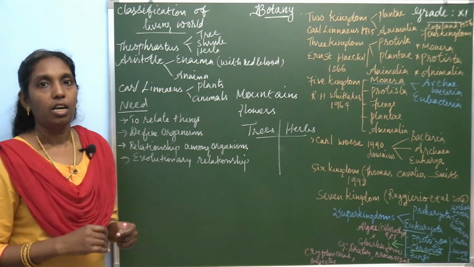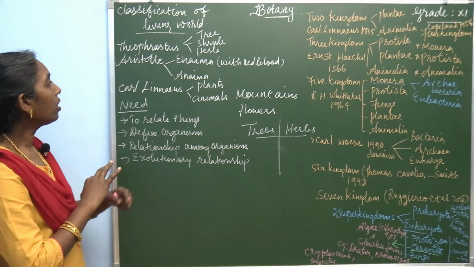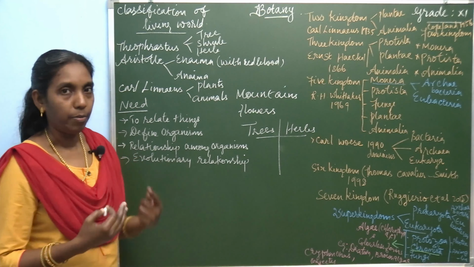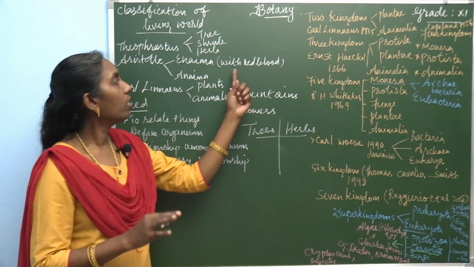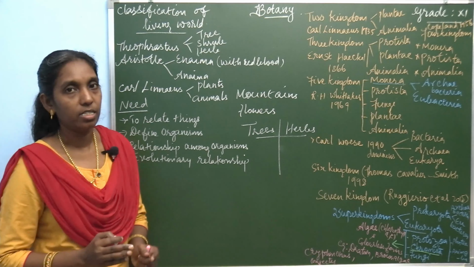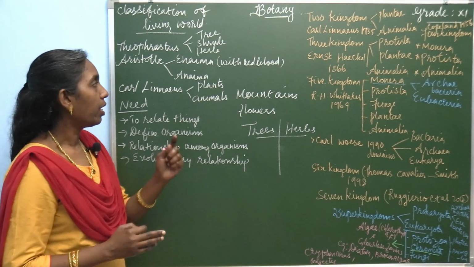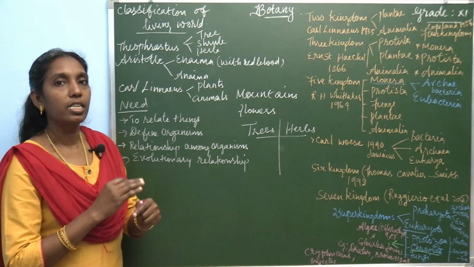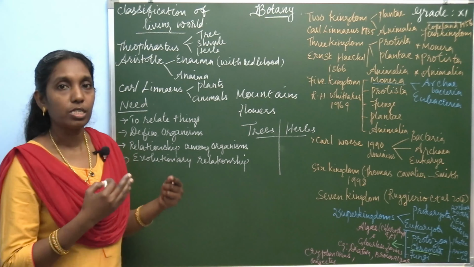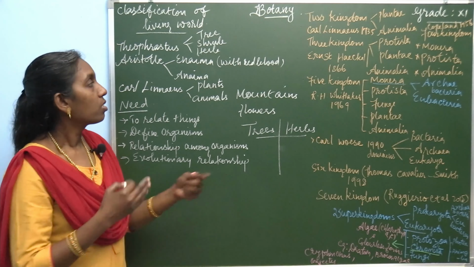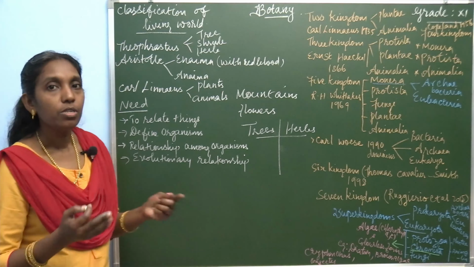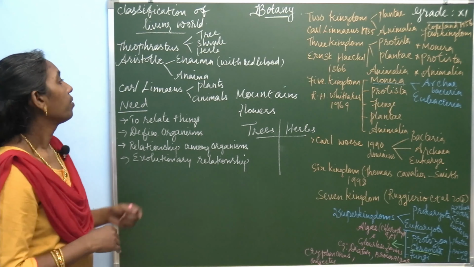Then Aristotle classified all the animals into two groups. They are Enaima and Anaima. Enaima includes the animals with red blood, and in Anaima there is a lack of red blood. So certain organisms possess red blood, certain are without red blood. Based on this, he divided them into two different groups.